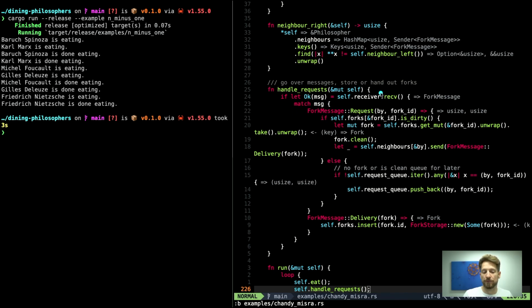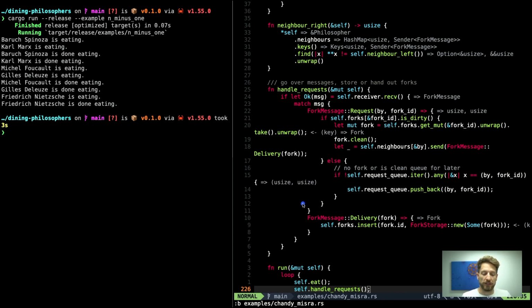If the receiver does not receive an OK message, that can happen. For example, if the sender goes away, then it's impossible for a message to come in and we have to handle that error. But we are assuming that our philosophers stay alive. So we are only handling the branch if a message is OK. But now that we have the message, it's of this enum type fork message, we match that against the enum variants. So we have the variants where we are being requested a fork or we receive a delivery of a fork.